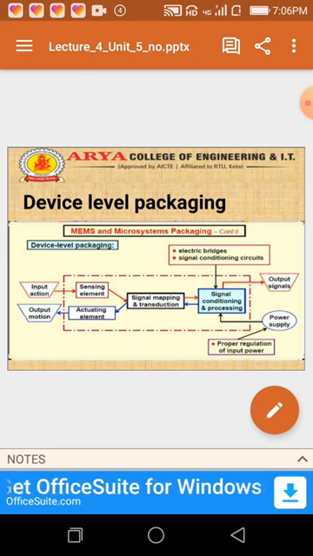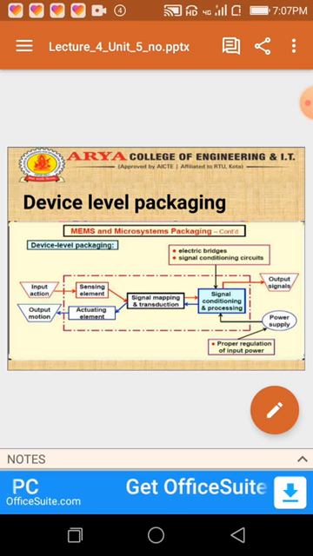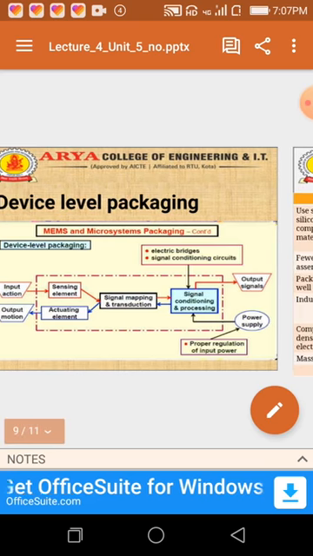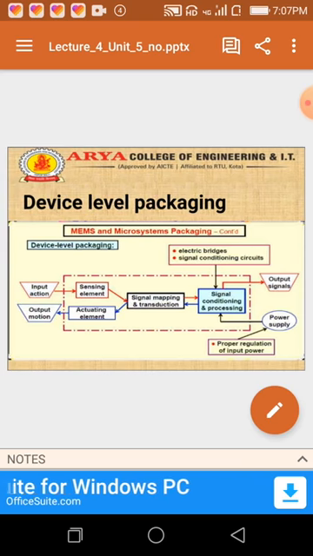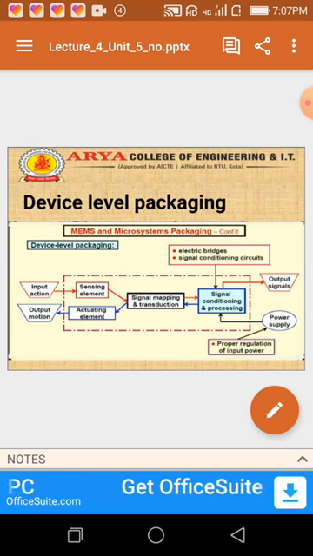Then we can get the output signals. To the signal conditioning and processing, the power supply is connected with it, which is proper regulation of input power.